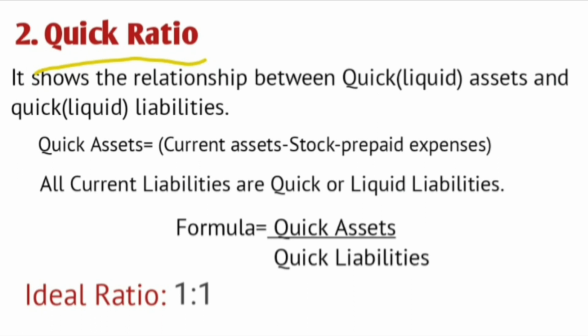Second one that we have is quick ratio, right? Again, as the name suggests, it shows the relationship between the quick assets, also known as liquid assets, and quick liabilities. So here we should know what is meant by quick assets. They are very similar to current assets. The current assets which can be very easily converted into cash within no time will be known as quick assets. When we deduct stock and prepaid expenses from current assets, all the remaining current assets will be quick assets.